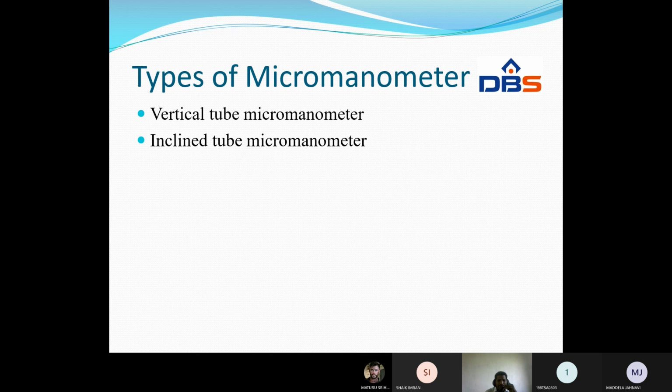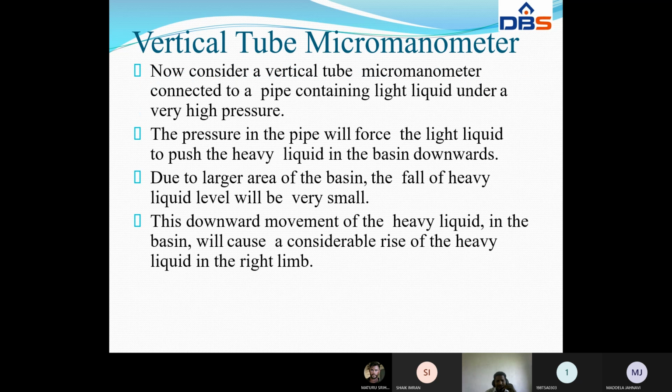What are the types of micromanometers? Micromanometers: vertical tube manometer and inclined tube micromanometer. See the description of the vertical tube micromanometer. Now consider a vertical tube micromanometer connected to a pipe containing light liquid at very high pressure.